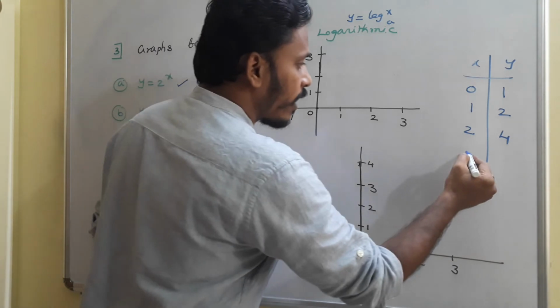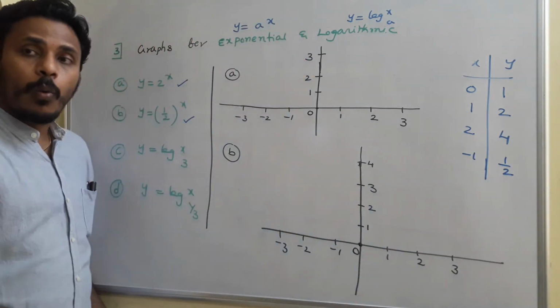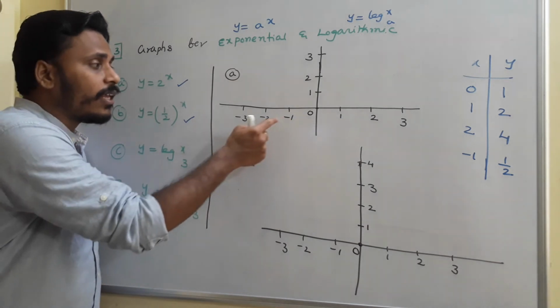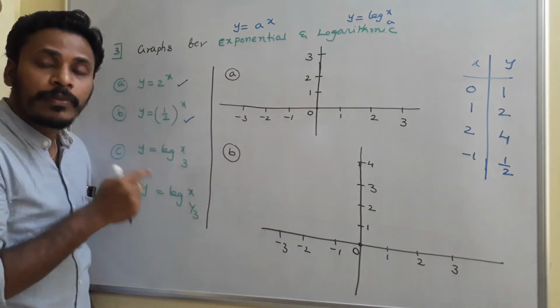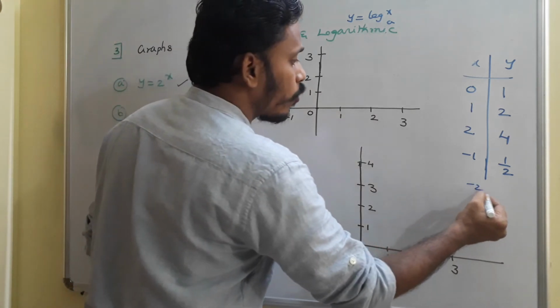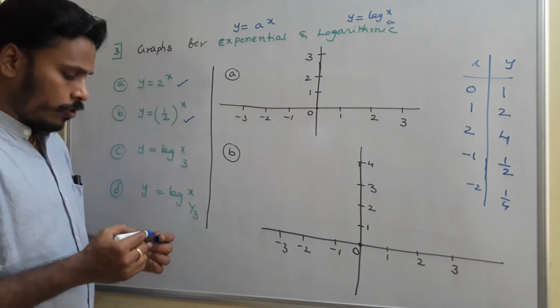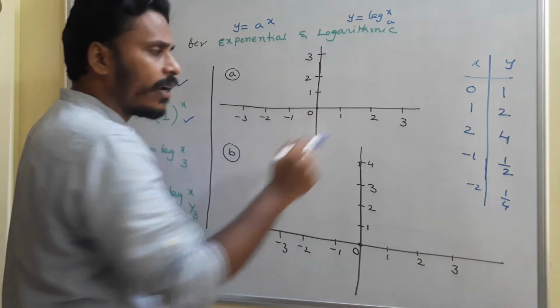And then coming to the next side, if x is equal to minus 1, what do you say about the value of y? 1 by 2, right? So take any negative number in the place of x. Always it is positive and becomes smaller, right? If x is equal to minus 2, the value is 1 by 4. On the x-axis we indicate x values.